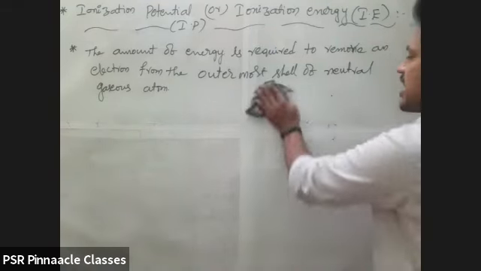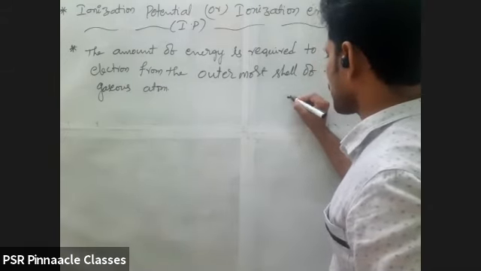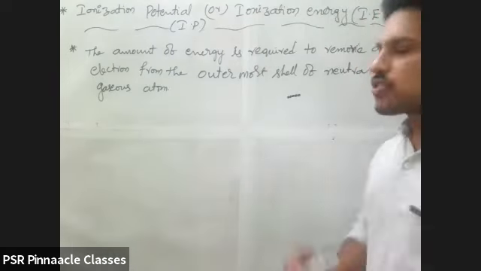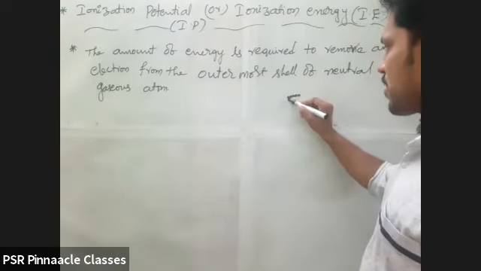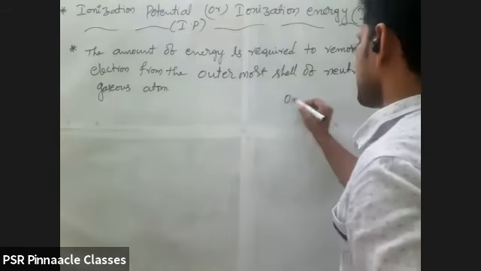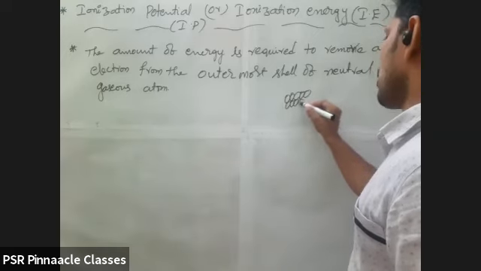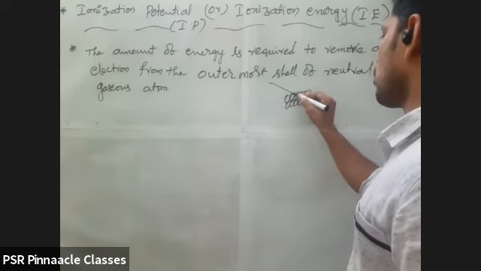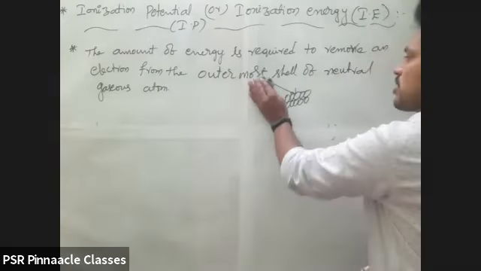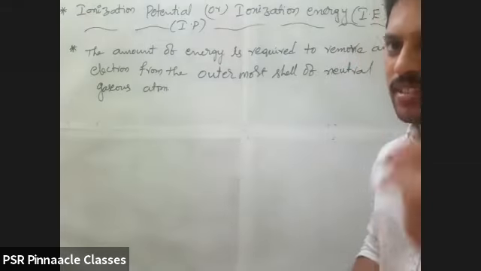But in a solid or a liquid, all the atoms are very close to each other, and inner layers will be there. However much energy you give, only the outer layer is affected, not the inner layers. This is the main reason we take only a neutral gaseous atom.